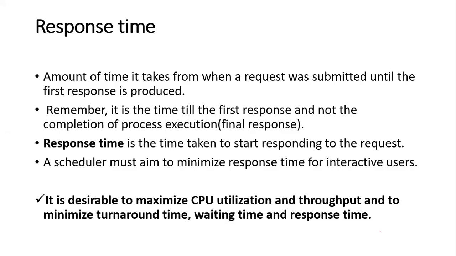Among these, we have to maximize CPU utilization and throughput, but minimize turnaround time, waiting time, and response time, right? So up to this point, we have covered the different scheduling criteria.